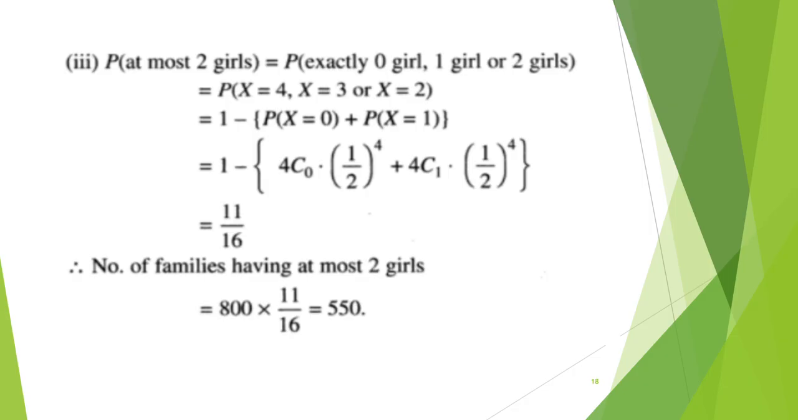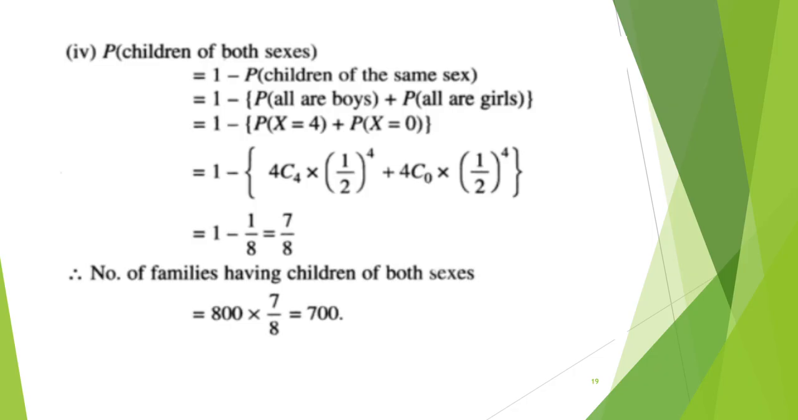Next, at most 2 girls, what is the meaning? Exactly 0 girl, 1 girl, or 2 girls. 0 girl means in that family there are 4 boys, so x is equal to 4. 1 girl means there are 3 boys, so x is equal to 3. 2 girls means there are 2 boys, x is equal to 2. So this can be rewritten as 1 minus P of x equal to 0 and x equal to 1. We have to find the probability for these 3 things, but what we have done is subtract from the total probability 1 this expression, and substitute x equal to 0 and x equal to 1 in the binomial distribution. We get the final answer as 11 by 16. For total families, we have to multiply it by 800. So the final answer is 550.